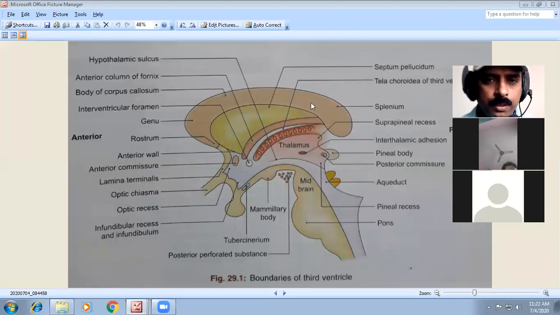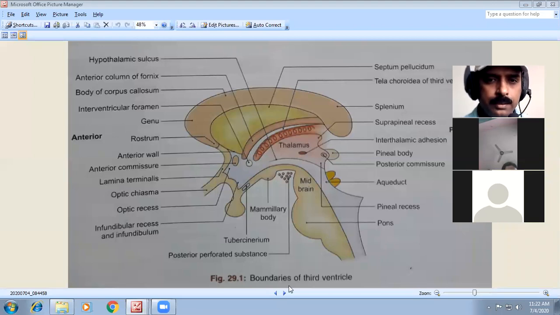If the corpus callosum is asked, you can draw the lateral ventricle, septum pellucidum, thalamus, third ventricle, fourth ventricle, midbrain, pons, medulla, pituitary gland, optic chiasma, hypothalamus and CSF. More than 10 to 12 questions can be answered by drawing this diagram. So this is a very important diagram you have to practice and keep ready, because almost all parts of the CNS are seen here.